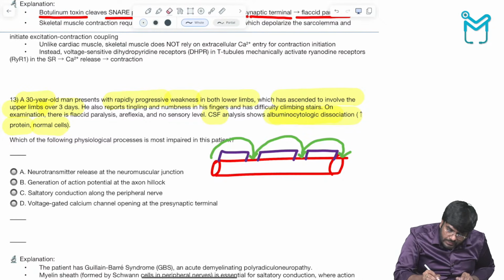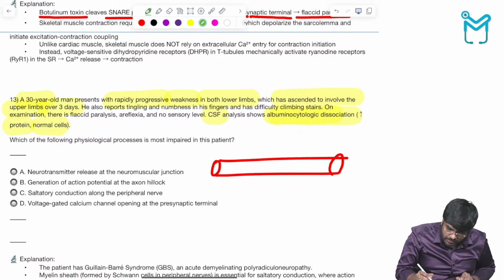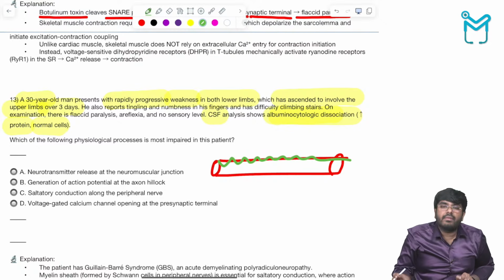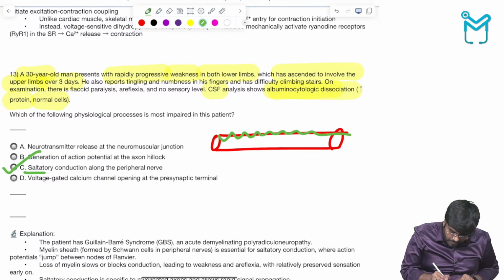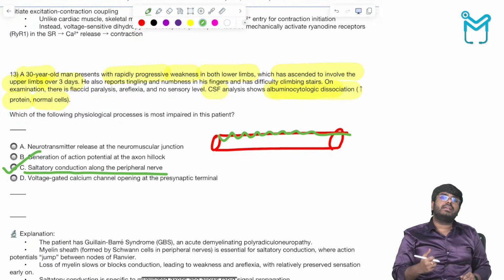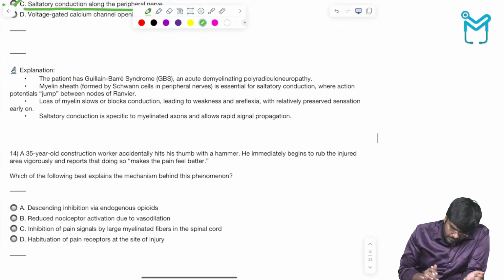Today there is demyelination. The myelin sheath is going to be lost, and whenever the myelin sheath is lost, saltatory conduction will be lost. So yes, saltatory conduction along the peripheral nerves will be affected because it is a demyelinating disorder. Guillain-Barré syndrome usually follows Campylobacter jejuni infections. You can go through GBS later.